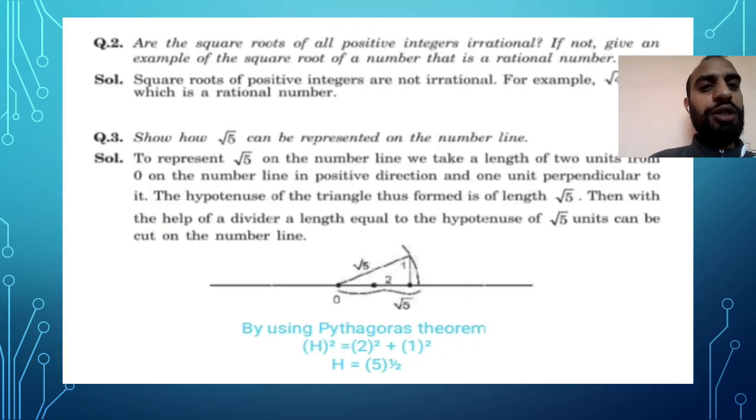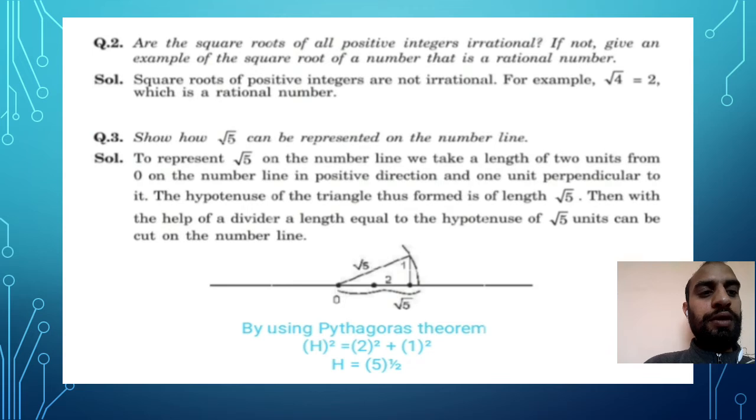So let's move toward question number 2. Question number 2 is: are the square roots of all positive integers irrational? Two words are used here, one is integer, one is irrational. Positive integers means 1, 2, 3, 4, 5, 6, 7, 8 and so on. If not, give an example of the square root of a number that is a rational number.